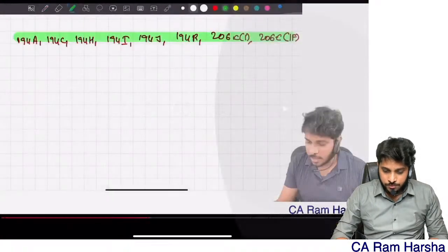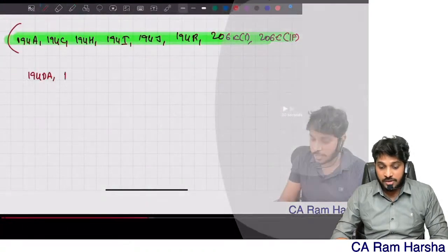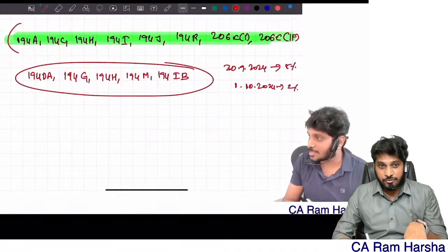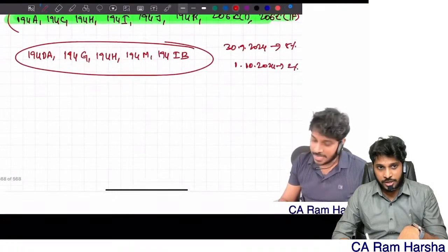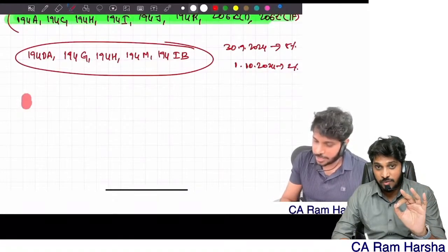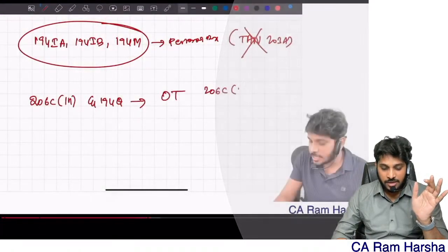I'm just showing you. These are the 8 sections combo. I have given it at the beginning of the TDS chart itself, how to remember. You see 194DA, 194G, 194H, 194M, 194IB, 5 sections. The TDS rate up to 30th September is 5%. From 1st October the TDS rate is 2%. Then again I have given some more.